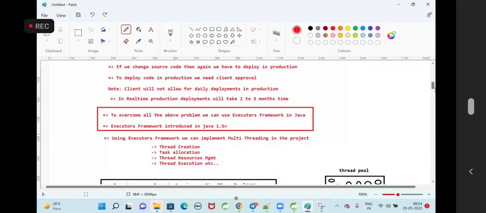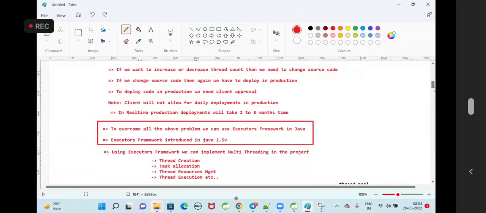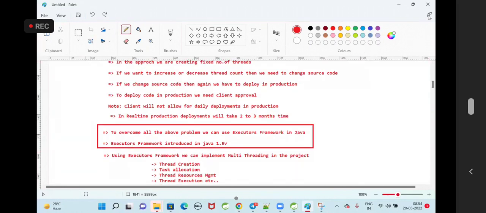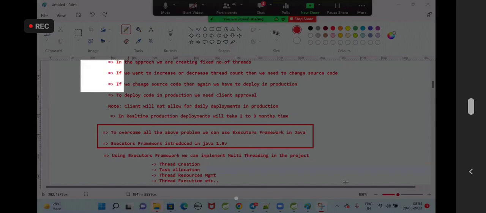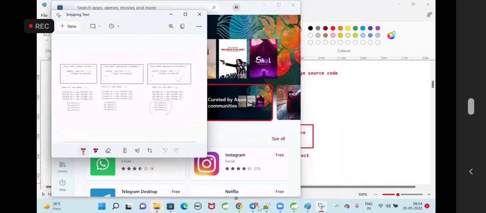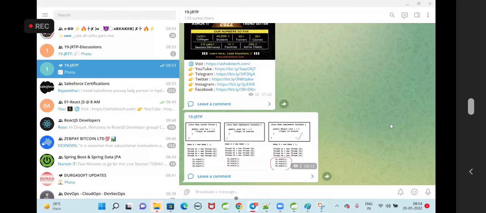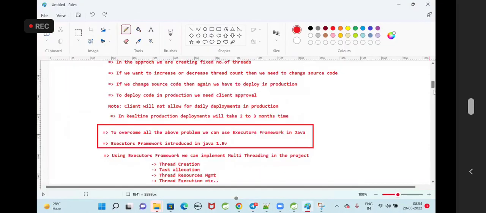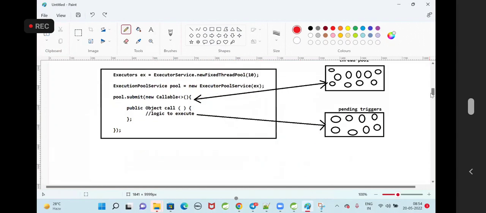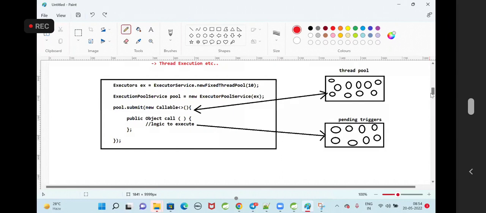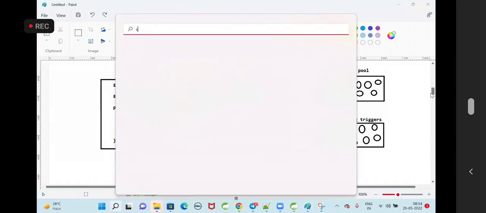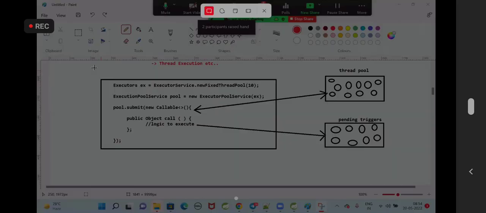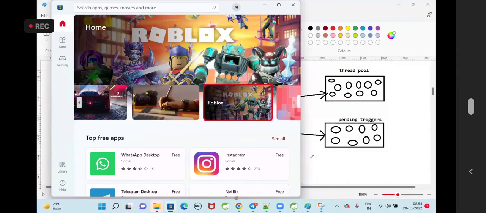Right. So can we take 1000 or 2000 triggers and experiment with multi-threading? Yes. So what is your task for today? To populate the pending table. Insert 1000 records into the eligibility details table as well as the CO triggers table. If you can insert 1000 triggers into the eligibility table and CO triggers table, then we can see the program execution time with one thread and with 10 threads.